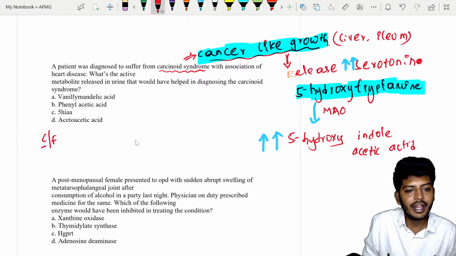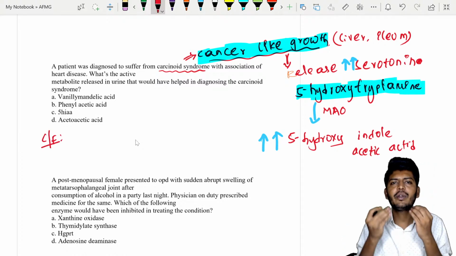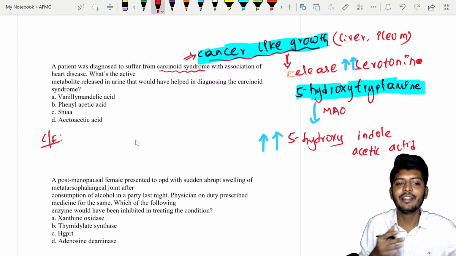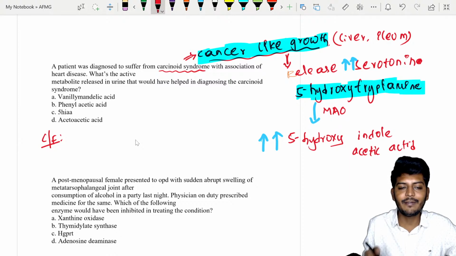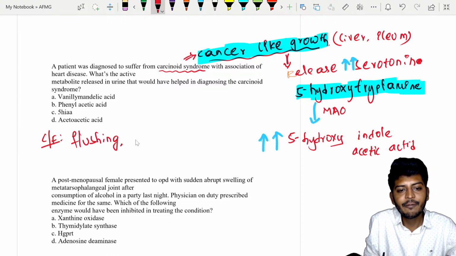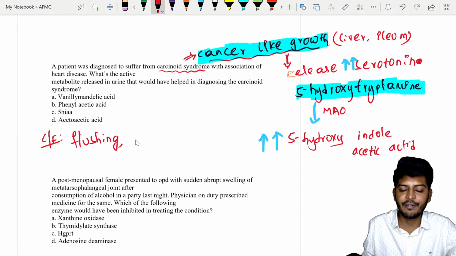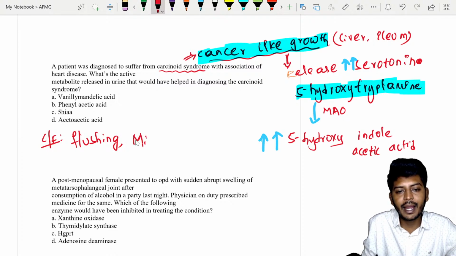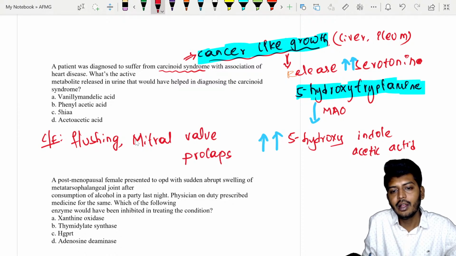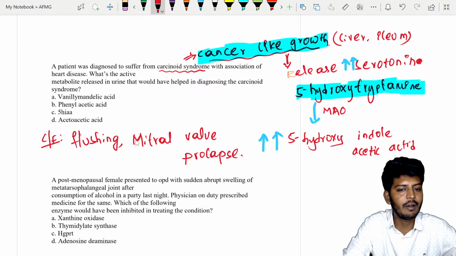Serotonin is elevated. Serotonin causes vasodilation of the small vessels, leading to something called flushing. Very good answer, flushing, and it will also cause mitral valve prolapse. So this is the story of mitral valve prolapse and flushing associated with carcinoid syndrome.